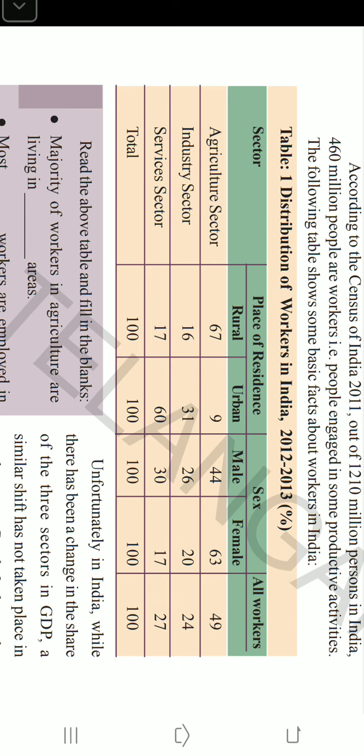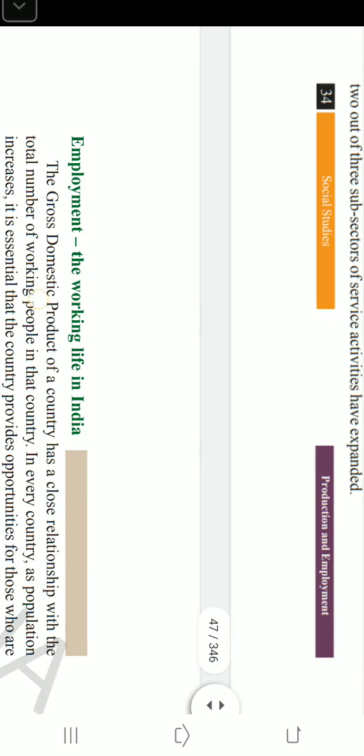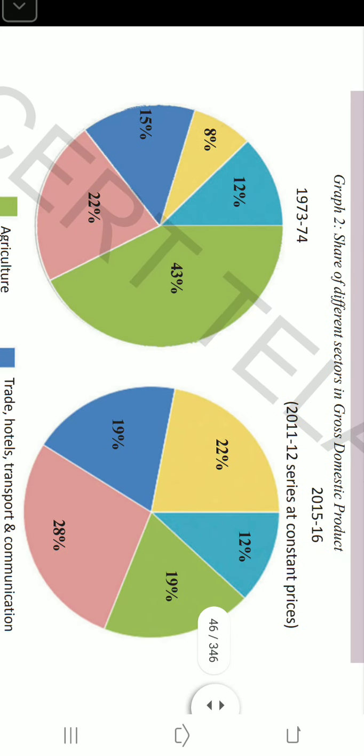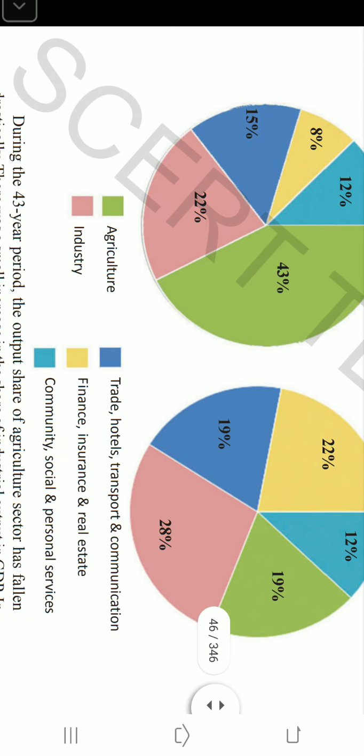If you look at the contribution of these three sectors to the GDP, there is a lot of change that I'll show you again. Going back here, look at these pie charts. These two pie charts are related to two different periods. One is 1973 to 74 and second is 2015 to 2016. What do we see here?